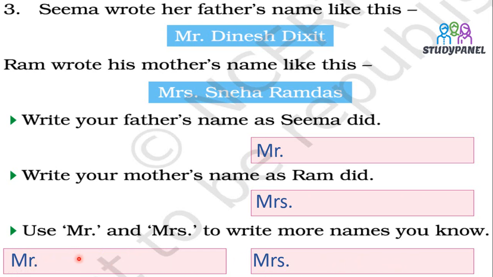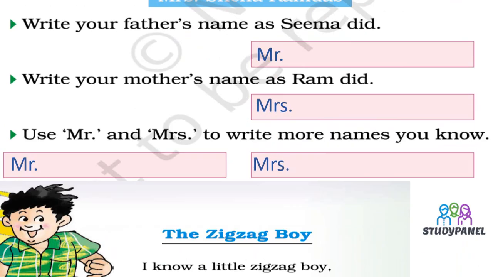So Mr. whatever the name of your uncle is, and here you can write the name of your auntie. One thing we need to keep in mind is that we'll use Mr. for male, for boys, and Mrs. for ladies, married ladies. Yes, like that you have to write.